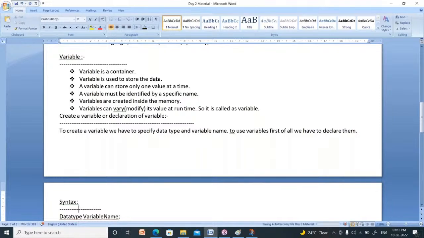A variable must be identified by a specific name. Variables are created inside the memory. A variable can change or modify or vary its value at runtime. So it is called as variable.